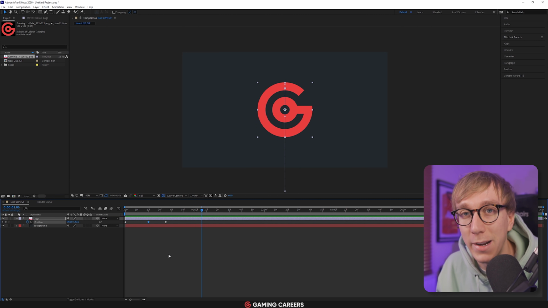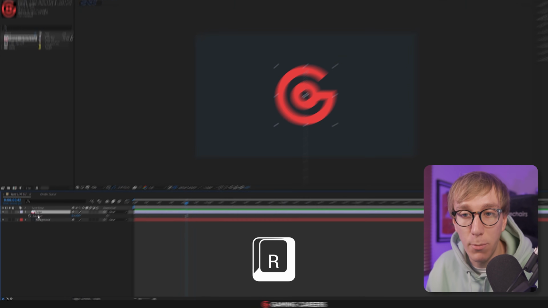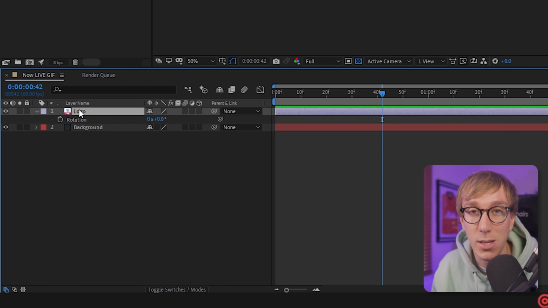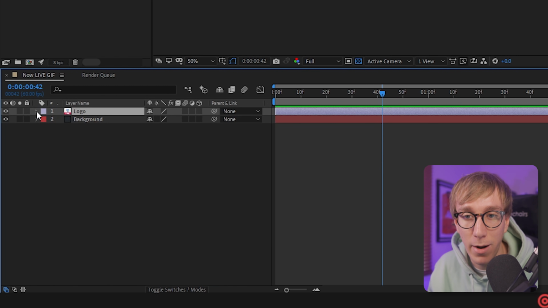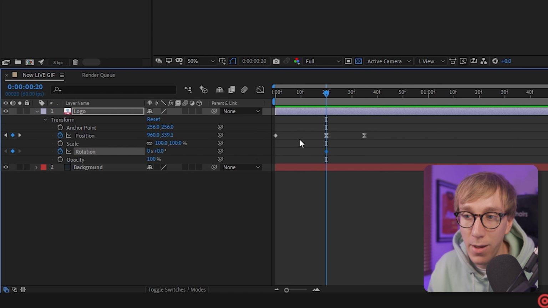The last thing we want to add is a little bit of rotation. So to add rotation keyframes, we can just press R on our keyboard to bring up our rotation keyframes, but it's useful to see both rotation and position next to each other. So we can click this little down arrow twice and it'll show you all the transform keyframes that we have added. So what we want to do is go 20 frames in when it's at the top of its sort of lock-in point, and this is where we want our rotation to be at 0 degrees, so in this correct position.